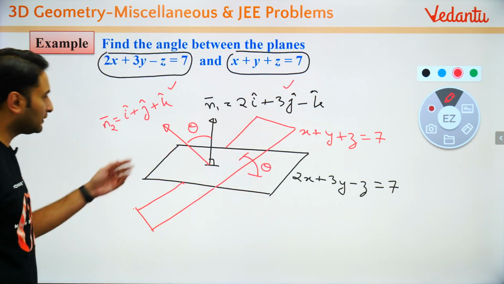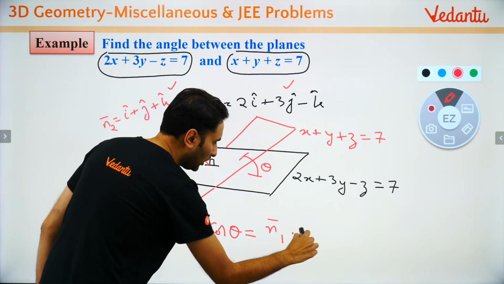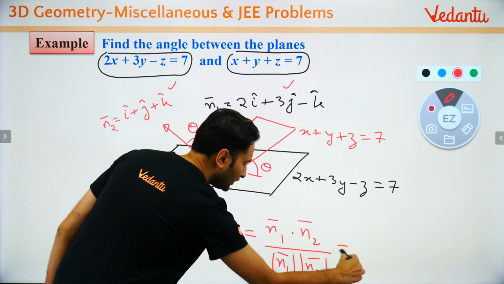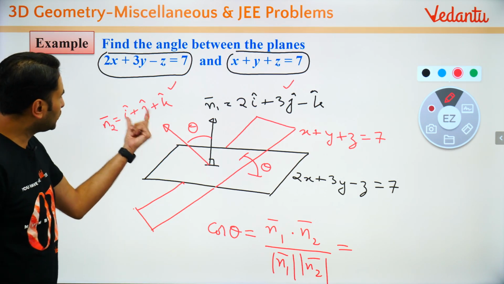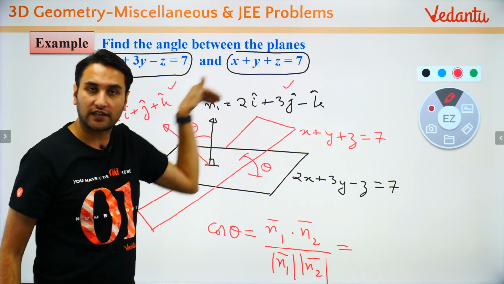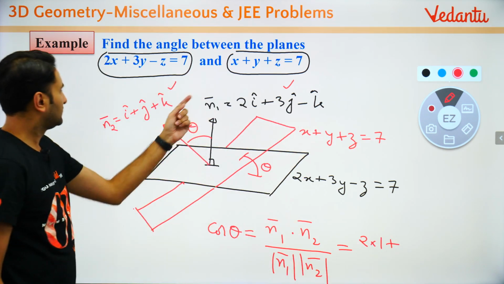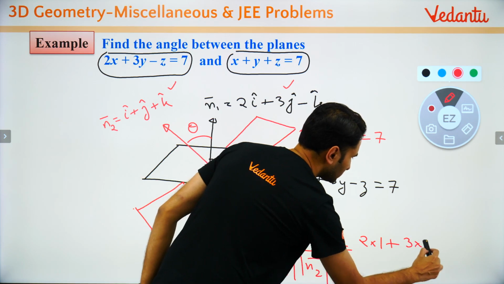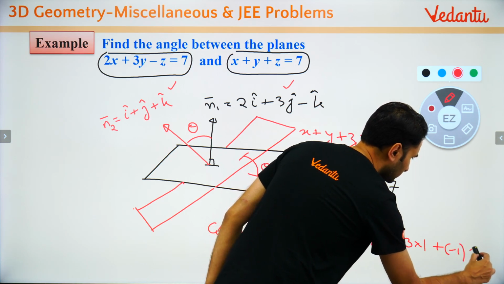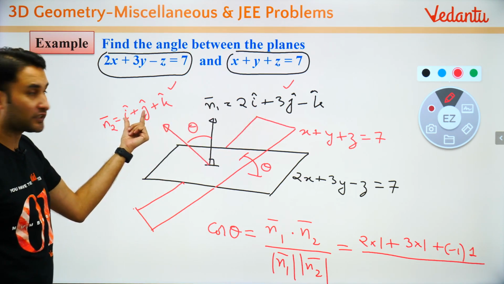Cos theta is equal to n1 dot n2 upon modulus of n1 times modulus of n2. Very simple calculation. So what will n1 dot n2 be? i gets multiplied with i, j with j and k with k. So 2 into 1 plus 3 into 1 plus minus 1 into 1, upon the modulus of n1 and the modulus of n2. What will the modulus of n2 be? Root 3.